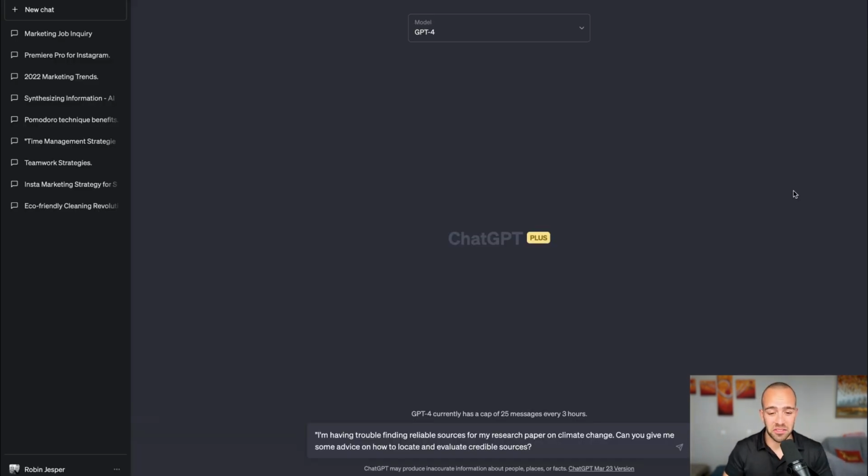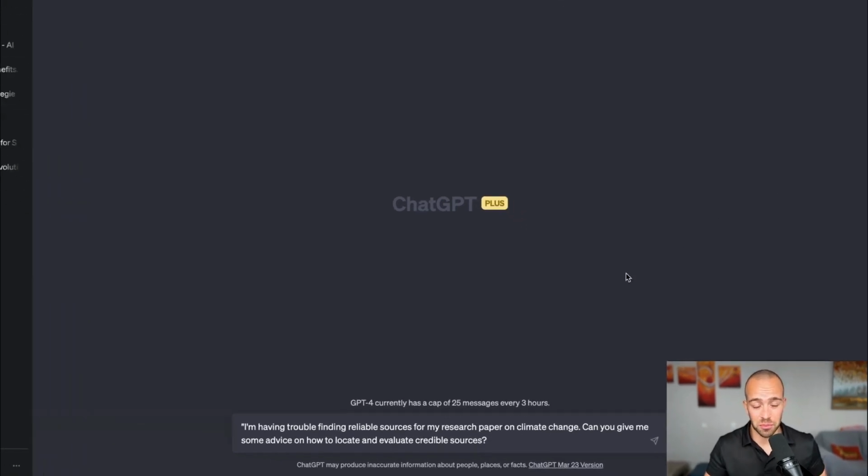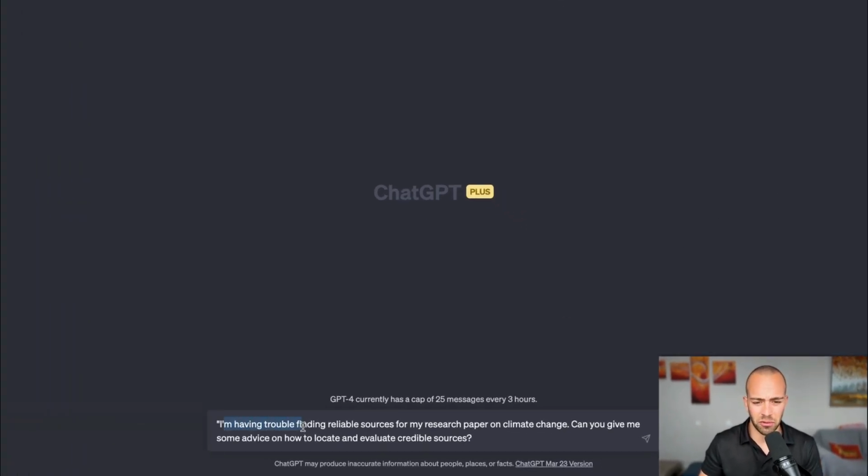Now, one way of using this is, for example, like this prompt here. I'm having trouble finding reliable sources for my research paper. Well, that's a big problem, right? Because there's a lot of information online. There's a lot of information from ChatGPT, but how can you really find reliable resources on climate change? Can you give me some advice on how to locate and evaluate credible sources? Let's have a look at what ChatGPT answers here.